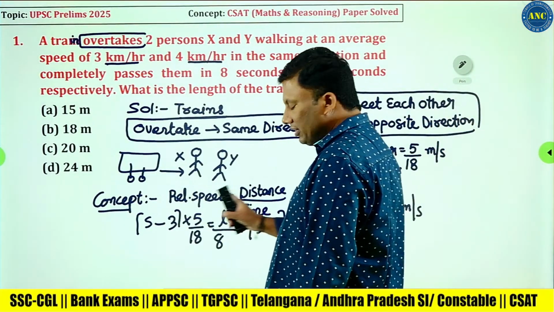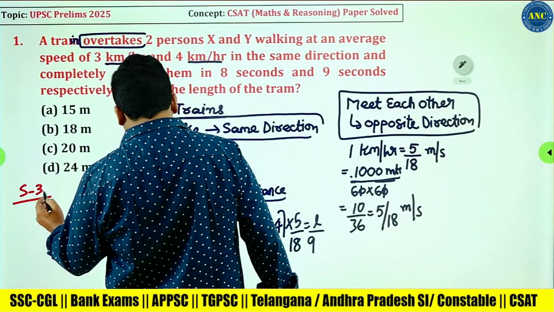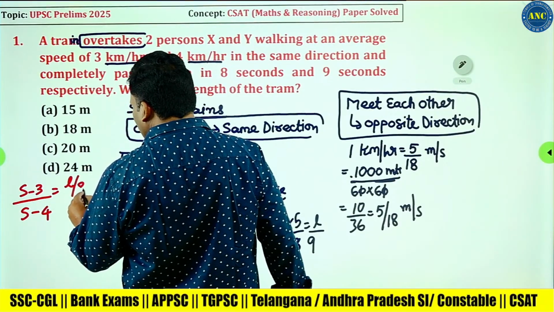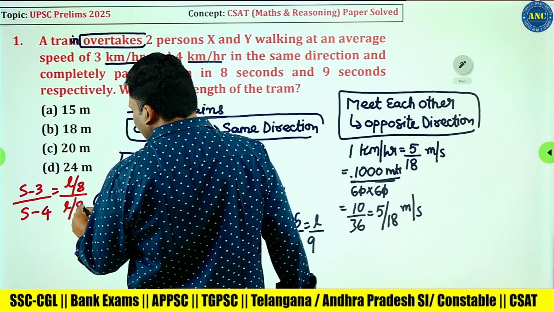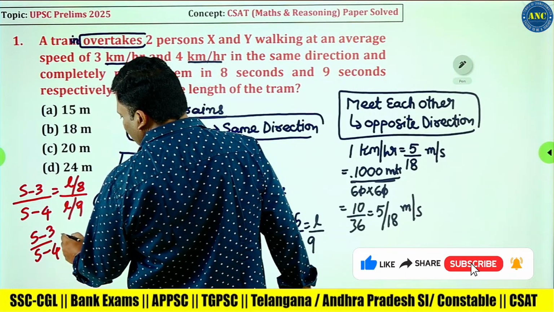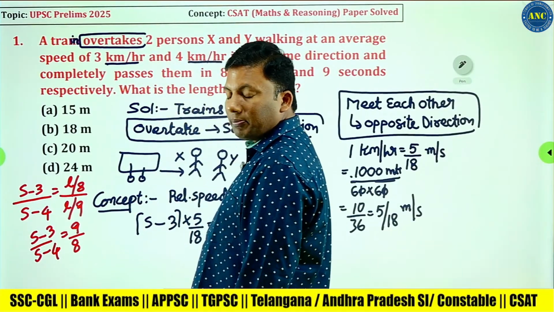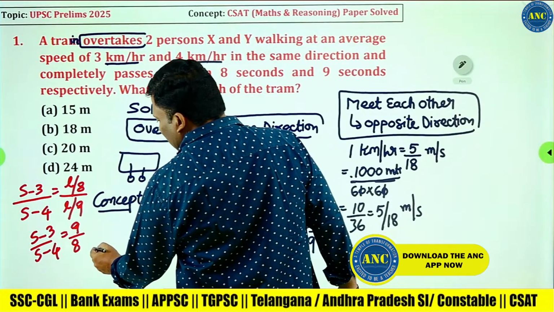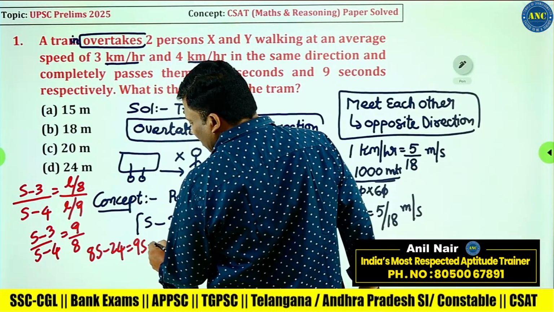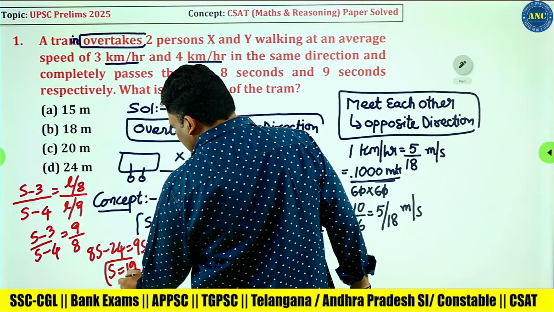So if I divide this with this, S minus 3 divided by S minus 4 is equivalent to L by 8 divided by L by 9. 5 by 18, 5 by 18 will get cancelled. S minus 3 by S minus 4 is 9 by 8. Cross multiplication, you will get the value of S. 8S minus 24 is equivalent to 9S minus 36. S is equivalent to 12.